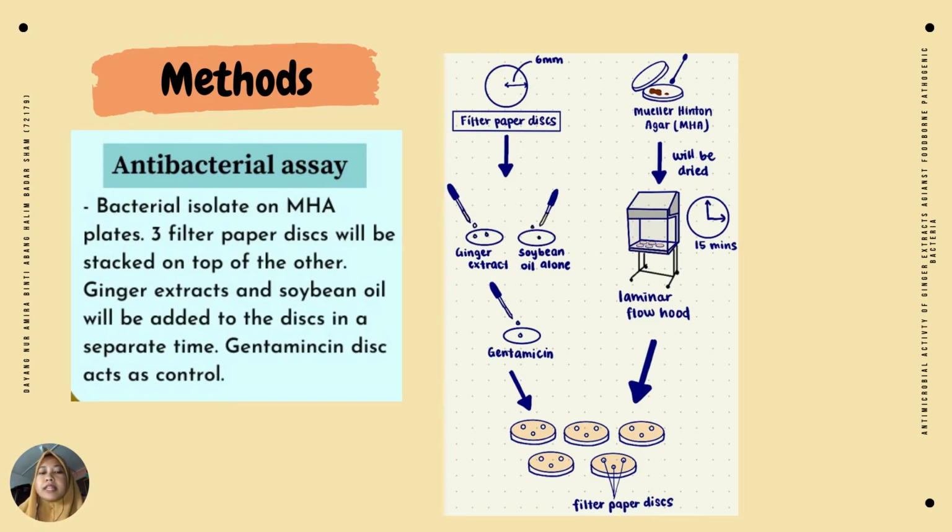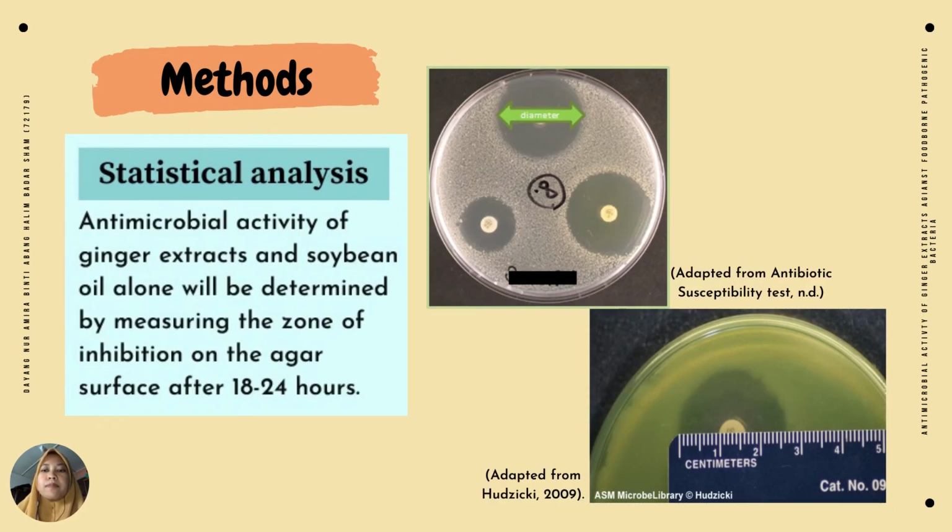Filter paper discs with 6 mm of diameter will be prepared and a lawn of each bacterial isolate will be made on Mueller-Hinton agar plates. Filter paper discs will be stacked one on top of the other and ginger extracts will be added to each disc separately. The antibacterial activity of soybean oil alone will be compared to that of boiled extract. Gentamicin will be utilized as a control.